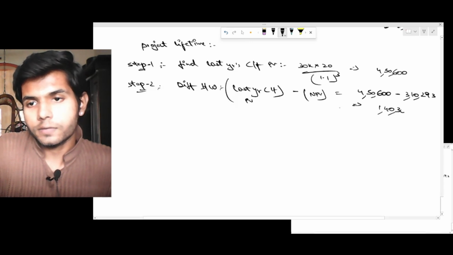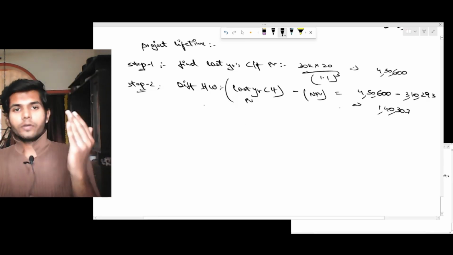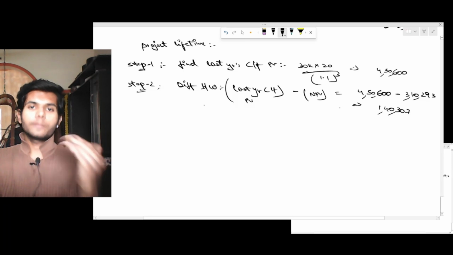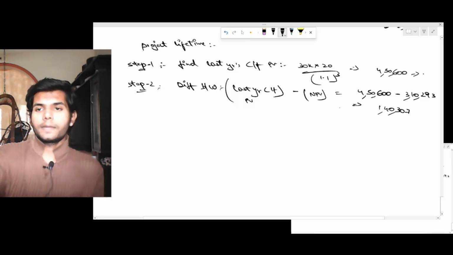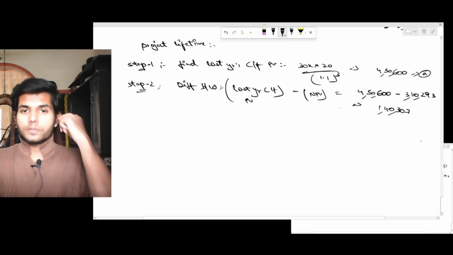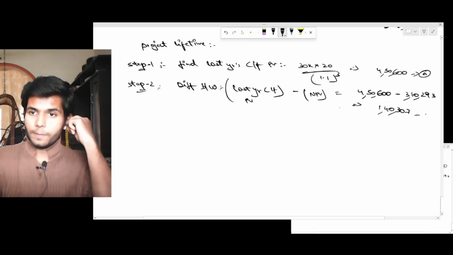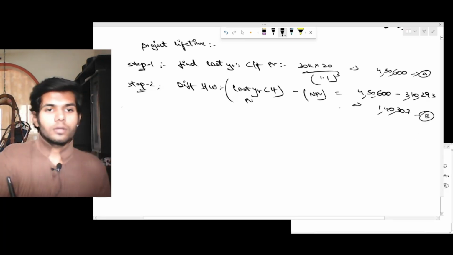Yet again, step 1, find the last year cash flow PV. Step 2, find the difference between last year cash flow PV and NPV. Let the first be A, and let this difference be B. And then step 3.